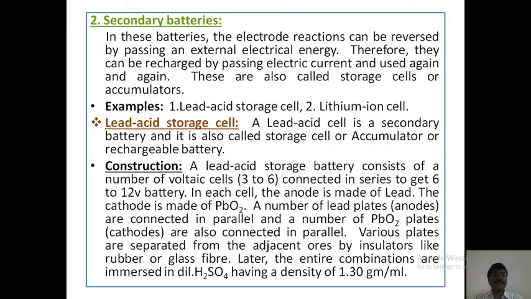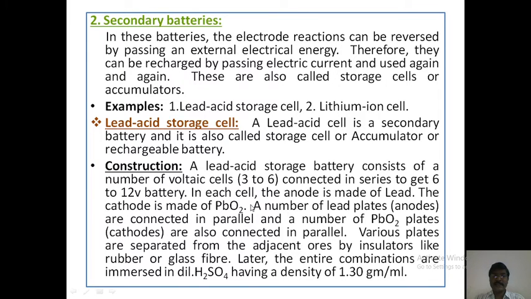Next, the construction of the lead acid battery. Like the zinc air battery, first the electrodes and electrolyte are collected. After collecting them, go for construction. A lead acid storage battery consists of a number of voltaic cells connected in series to get a 6 to 12 volt battery.